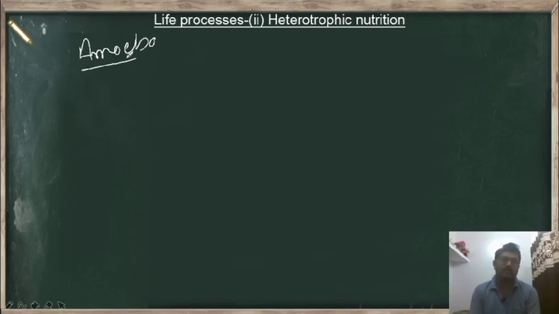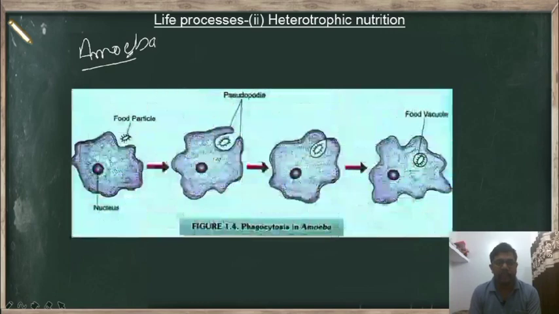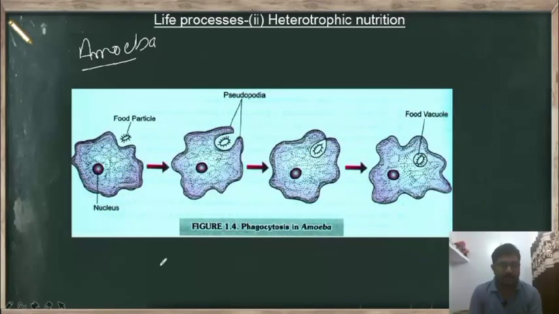Then how does the unicellular organism obtain its nutrients? Because they do not have any mouth or any other parts to get the food. Now take the amoeba as an example to learn heterotrophic nutrition. As you can see in this picture, the amoeba is a unicellular organism, and from the previous class you already learned that since the body is made up of only one cell, the whole body is in direct contact with the environment, right?